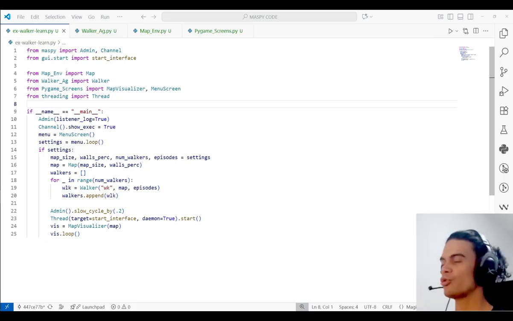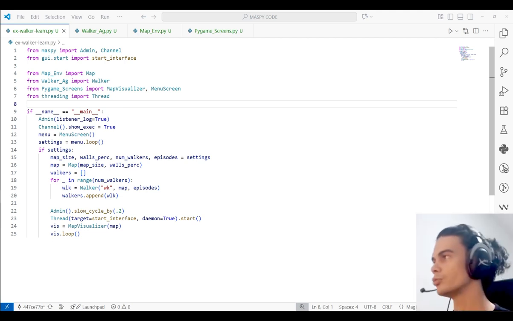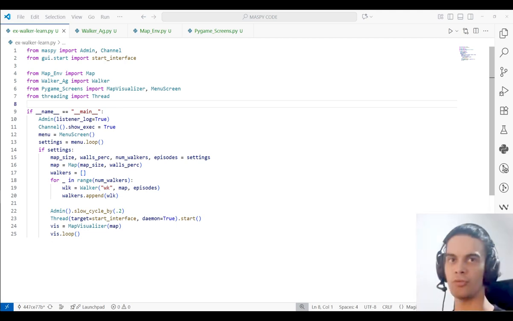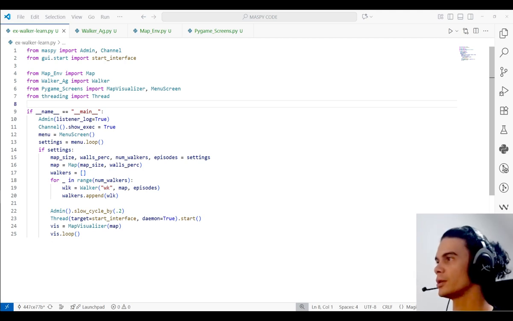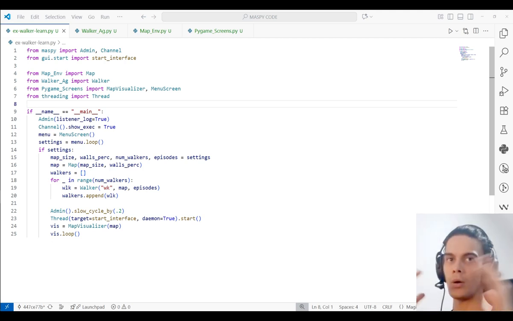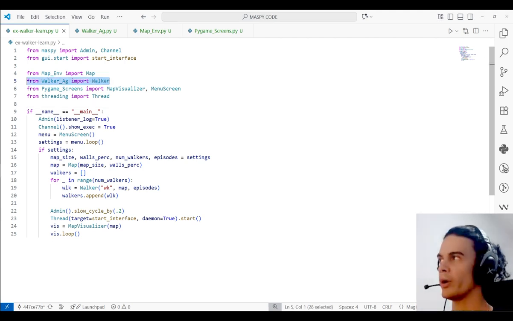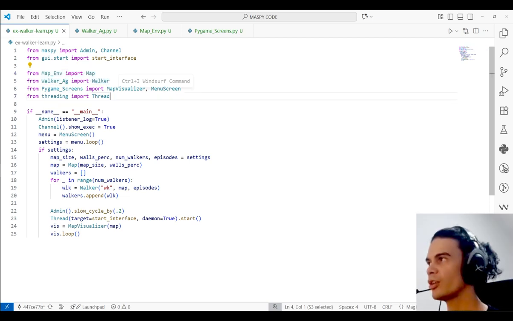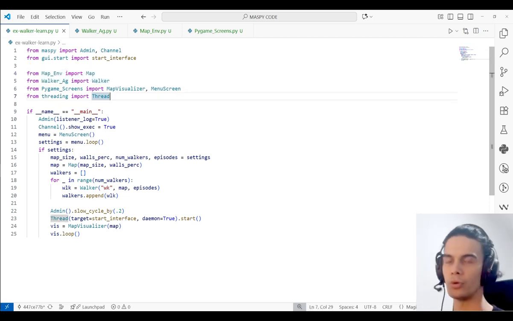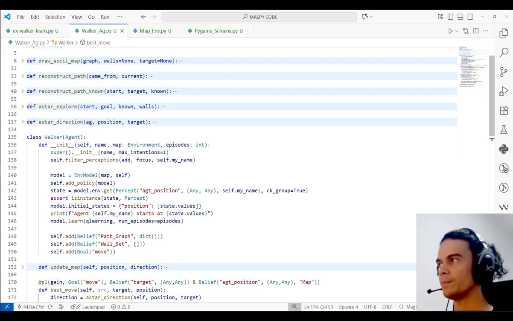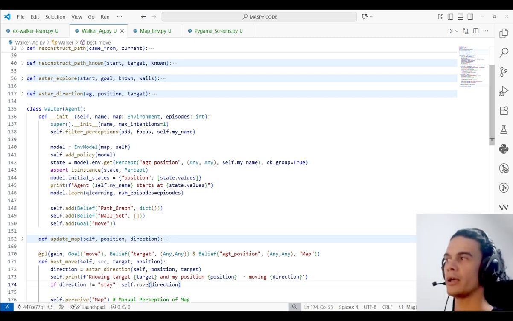So I'm going to be showing you some parts of the overall code. This is the configuration, the main part of the example where all the pieces come together, where I import the map, the agents, and the screens to show you visually. The agent is shown right here, where I do the learning process in the initialization.